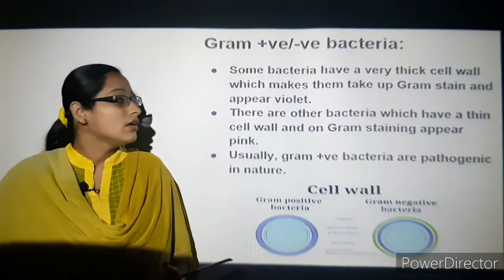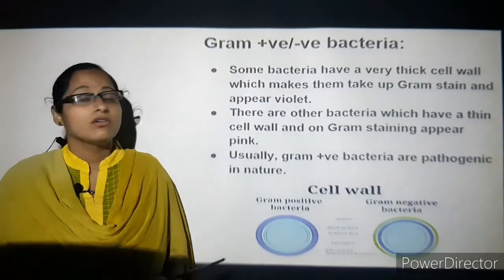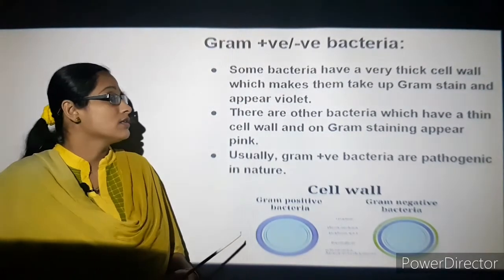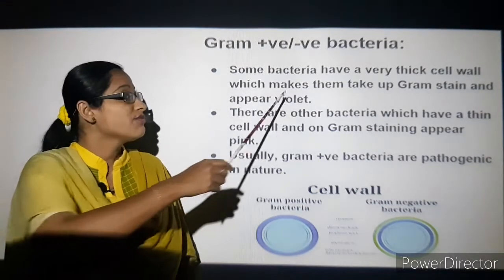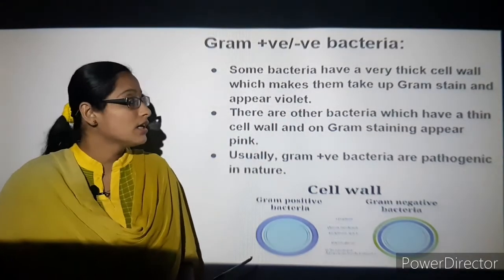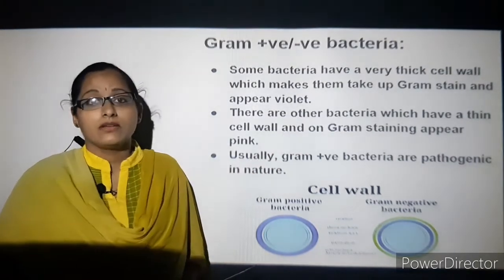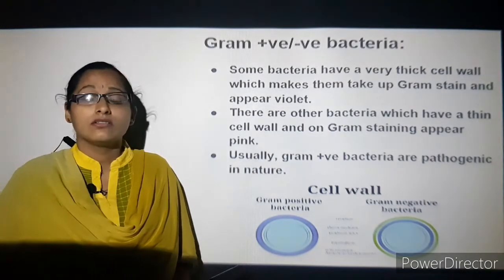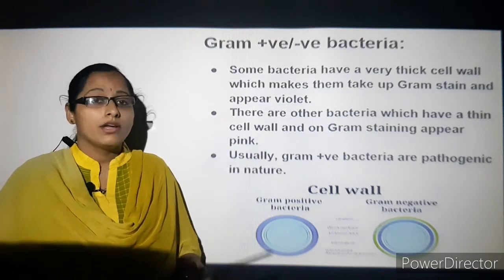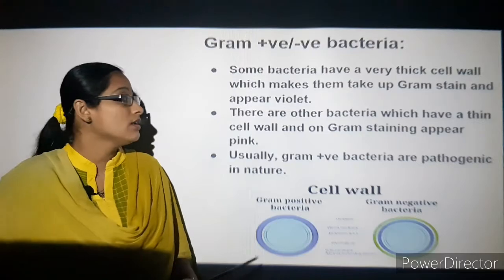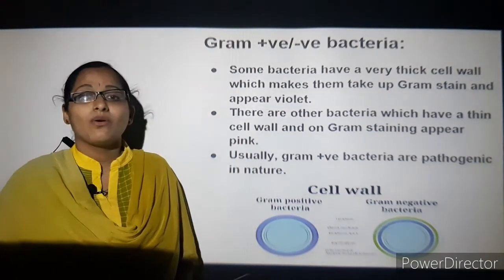Next, coming on to gram positive and gram negative bacteria. Some of the bacteria have a very thick cell wall which makes them take up the gram stain. Gram is the scientist who invented the staining technique, known as gram stain, and it appears violet.